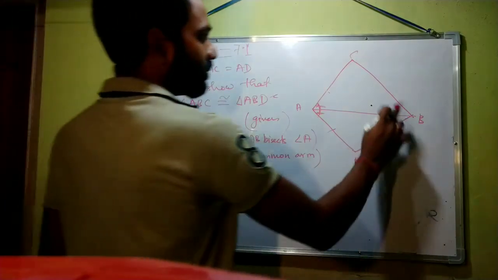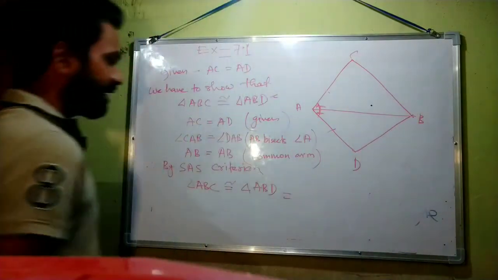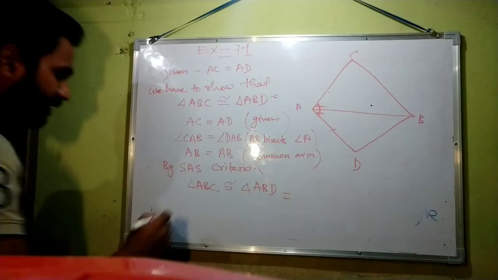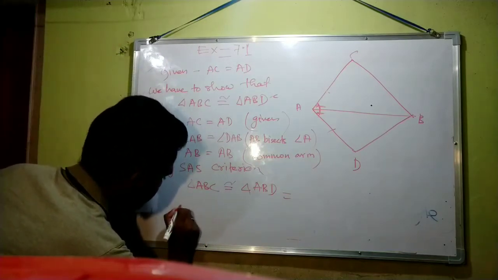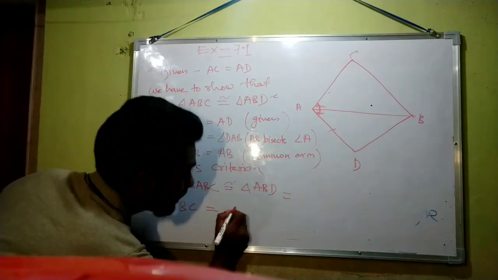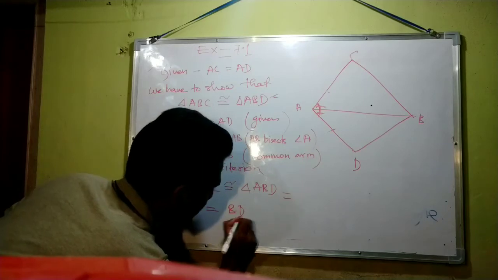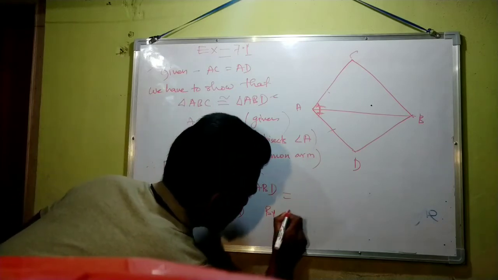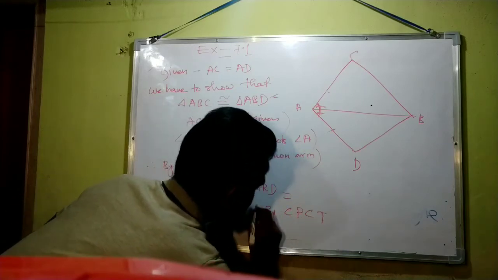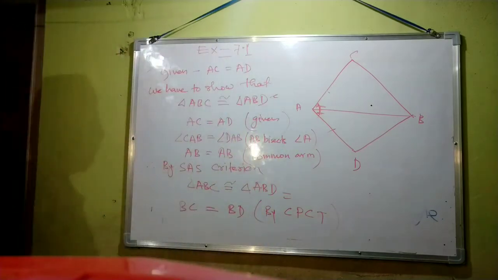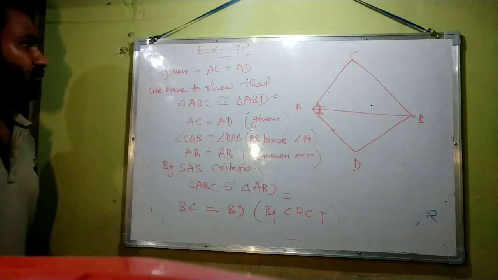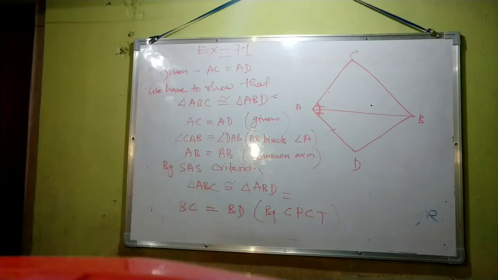So BC will be equal to BD by CPCT, that is corresponding parts of congruent triangles. So question number 1 is completed.